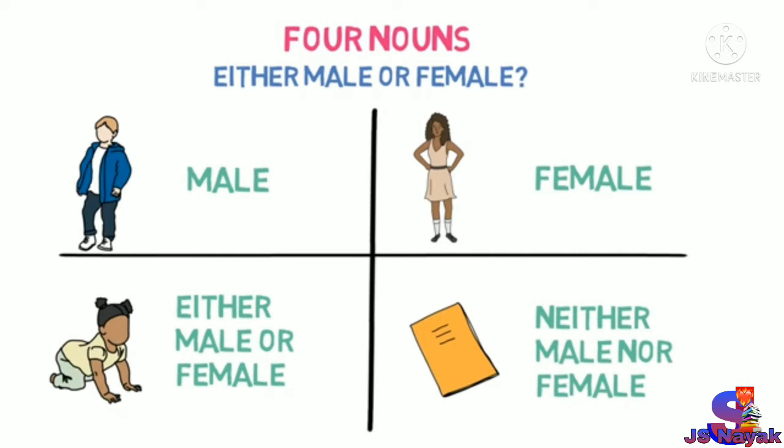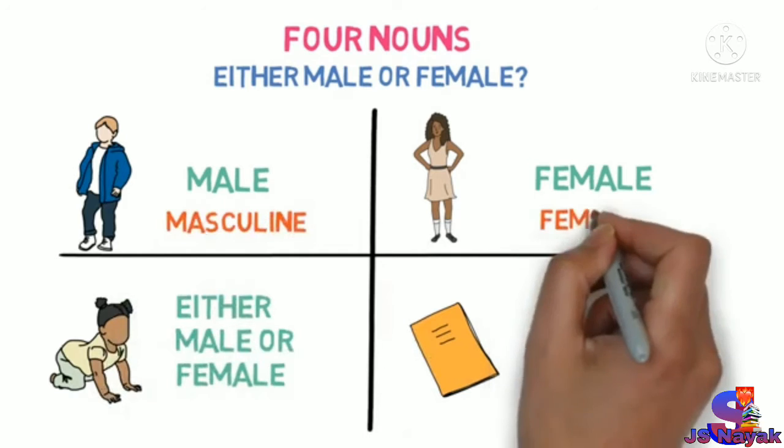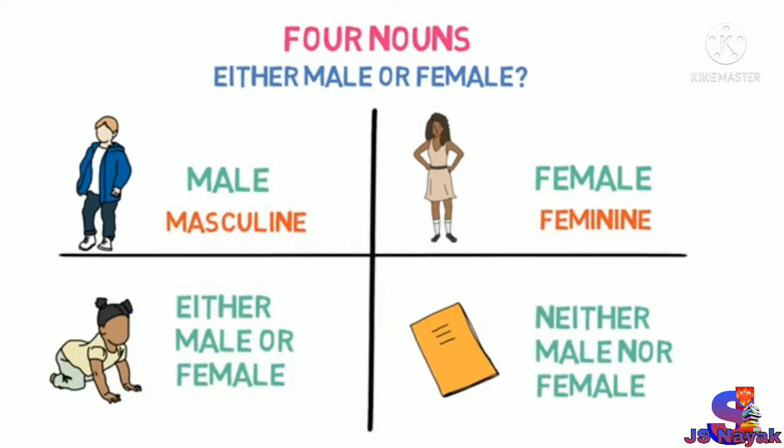So, in this way, each of them is represented by a different gender. Boy comes under masculine gender, girl comes under feminine gender, baby comes under common gender, and the book comes under neuter gender. So, based on this classification, there are four types of gender. Number 1, masculine gender. Number 2, feminine gender. Number 3, common gender. And number 4, neuter gender.